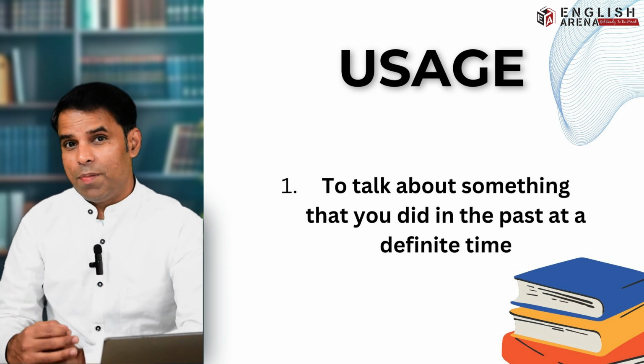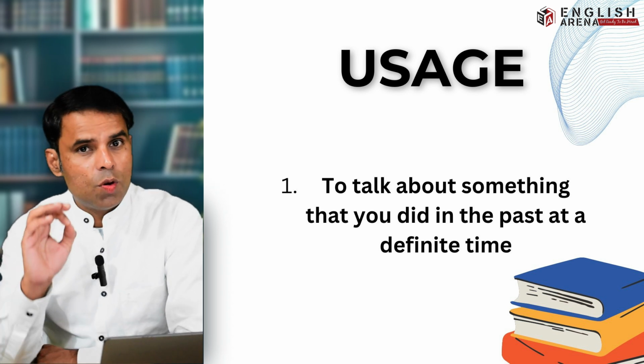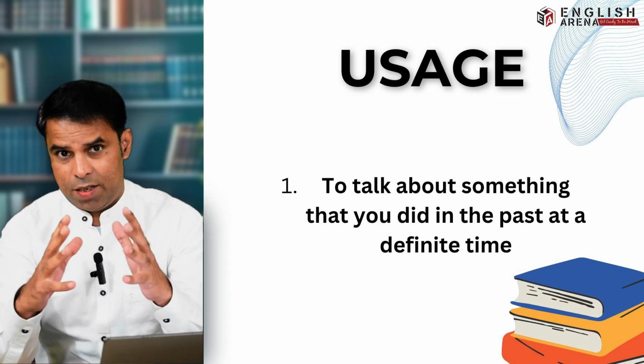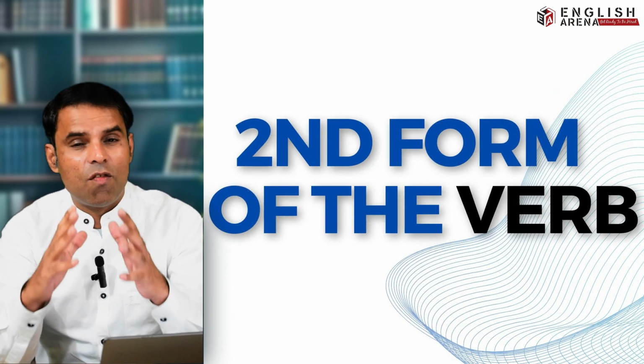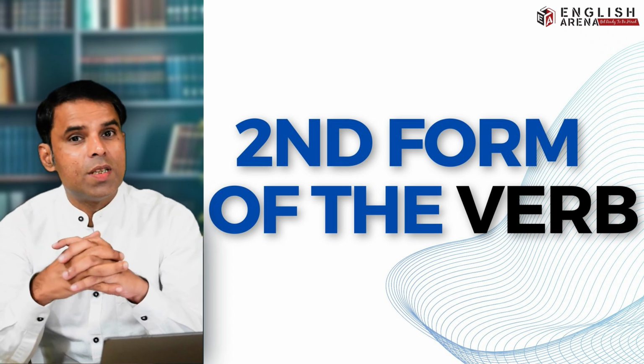Whenever you want to talk about that action and you mention the time as well, when did you do that, there you use past simple tense with the second form of the verb, right? In affirmative, we use the second form of the verb.